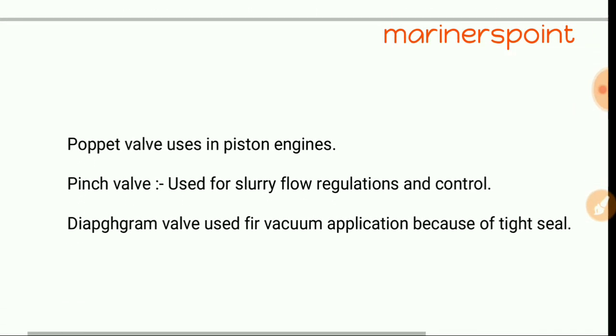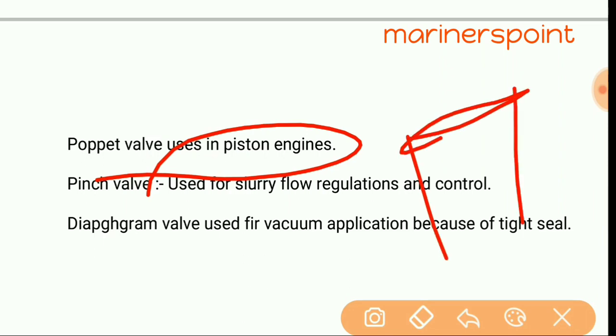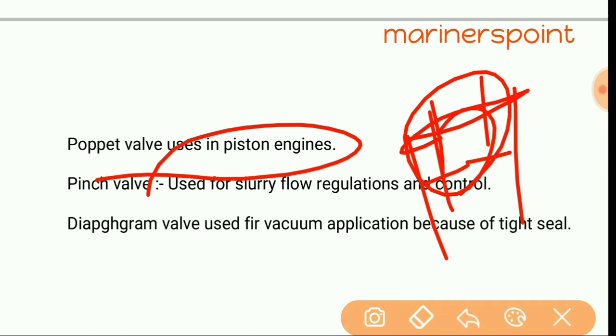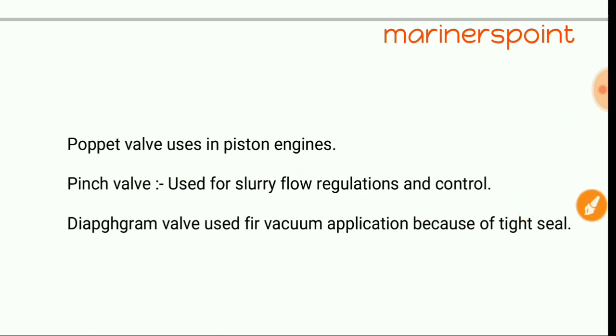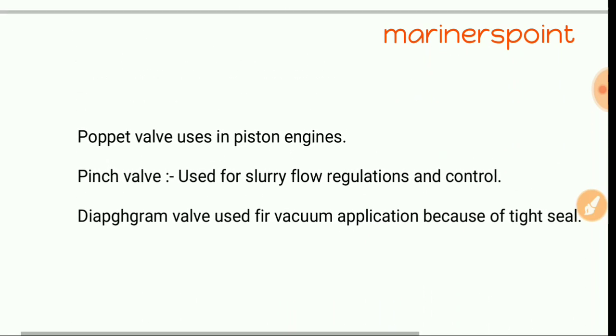Now poppet valve. Poppet valve is used in piston engines. In our 4-stroke engine, there are 2 valves for inlet and outlet. That valve is the poppet valve. Pinch valve is used for slurry flow regulation and control. Now diaphragm valve is used for vacuum application because of the tight sealing due to the diaphragm. And this is all about valves.